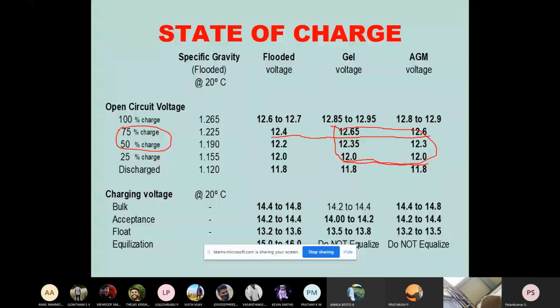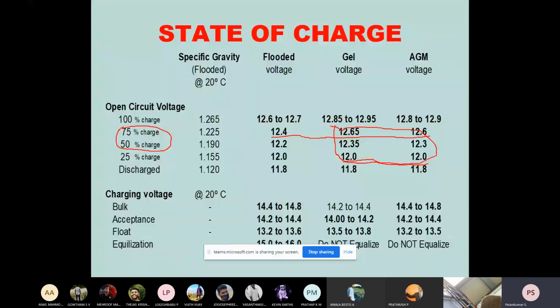And of course the charging. The charging is bulk charging, acceptance charging, float charging, and equalization charging is also there. Very precisely, for a flooded type of battery it is 14.4 to 14.8 volts.